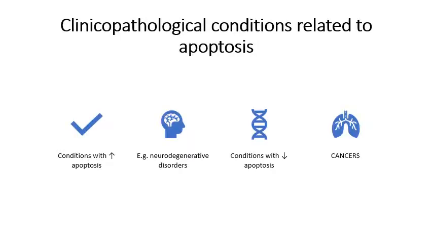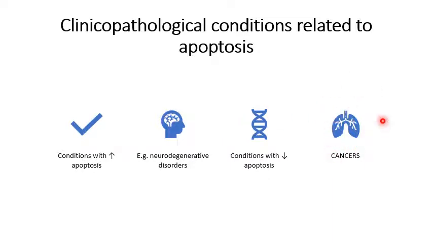Now coming to clinical correlation. What happens if apoptotic conditions are increased? Yes, it might result in conditions like neurodegenerative disorders. Commonest is Alzheimer's disease. Now, if this apoptosis is reduced, if the malfunctioning cells having problematic DNA are not removed, what would happen? It would result in cancers.